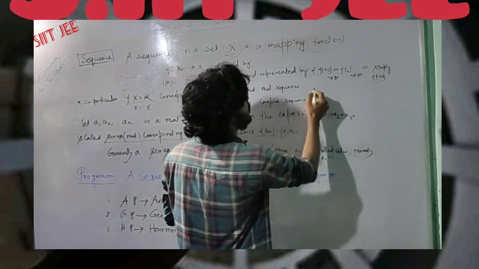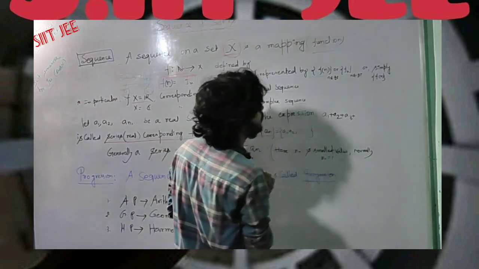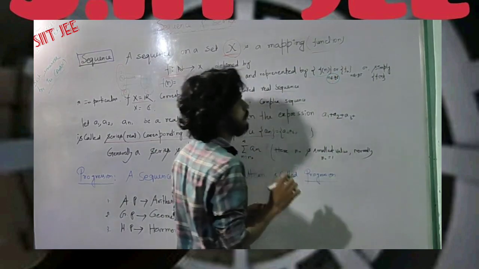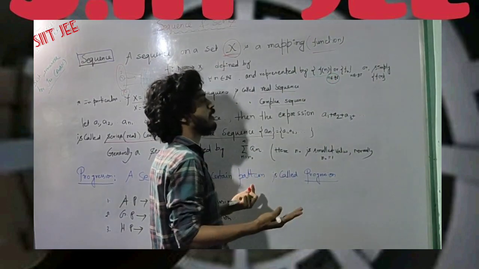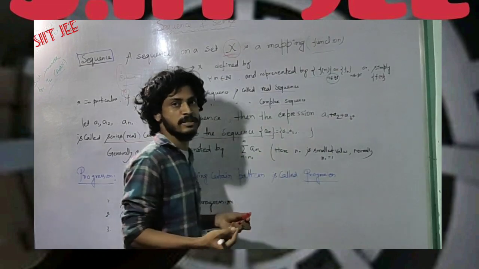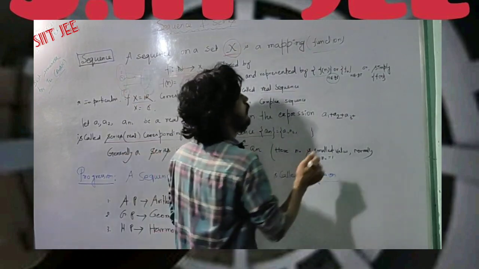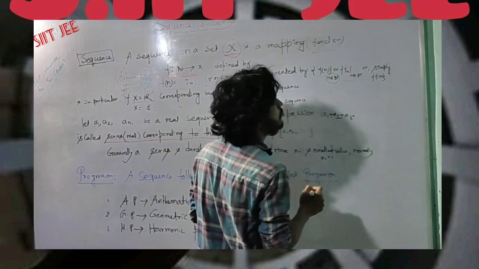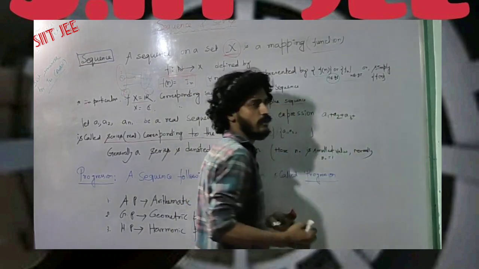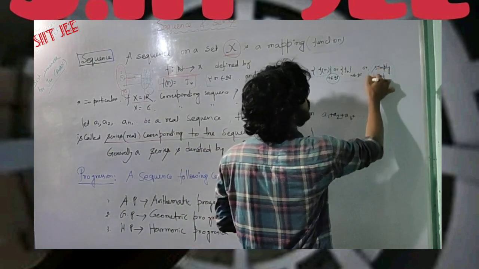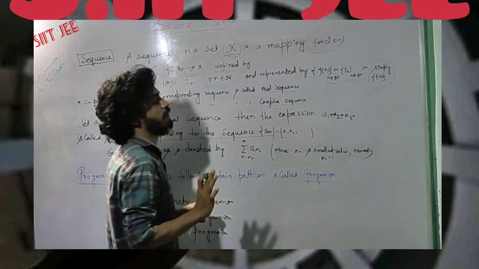Generally a function is represented by f of n, where n runs over the natural number set starting from 1, or starting from n0, where n0 is any element of the domain set. Here the domain in particular is the natural number set, and fn, n belongs to capital N. Most of the time we use the simple notation fn.